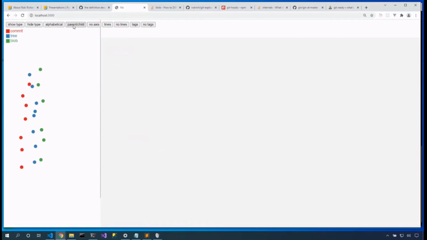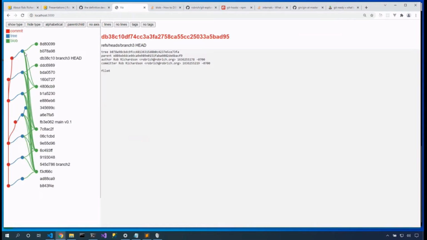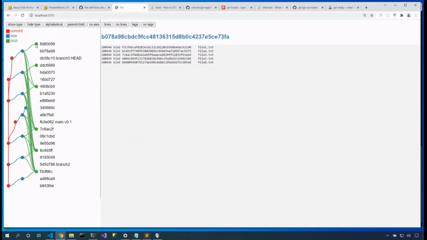Show the type, parent child, show the lines, show the tags. Here is our new commit, and it references this tree node that references this blob, and we see file 6 without the secrets. But we still have this commit right here that references this blob that does have the secrets. If ever you commit secrets into Git, Git is really good at keeping track of them.